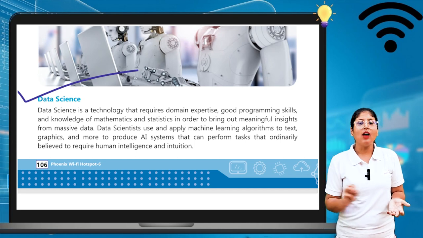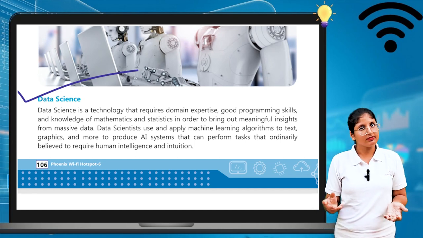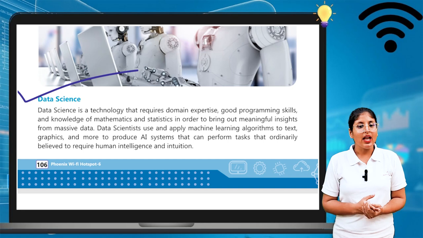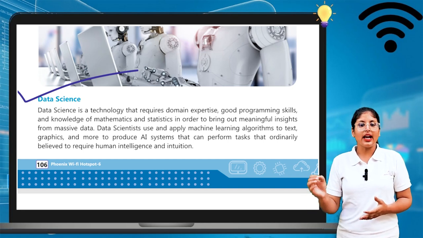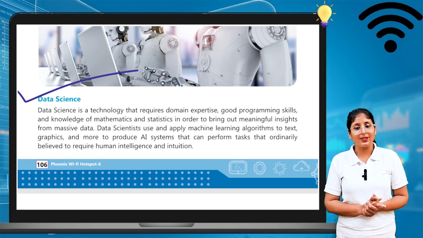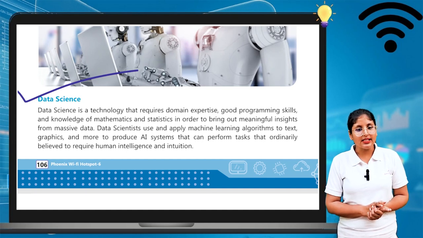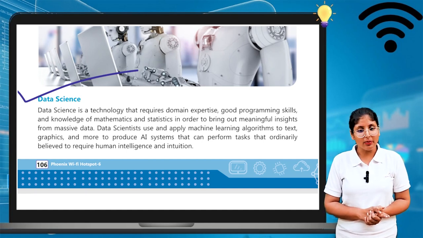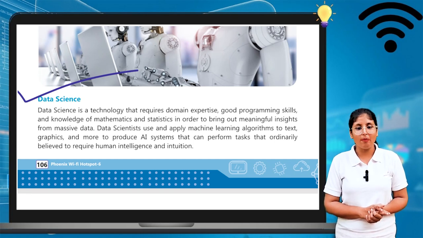Now we will move on to data science. Let's see what data science is. Data science is a technology that requires domain expertise, good programming skills, and knowledge of mathematics and statistics in order to bring out meaningful insights from massive data.